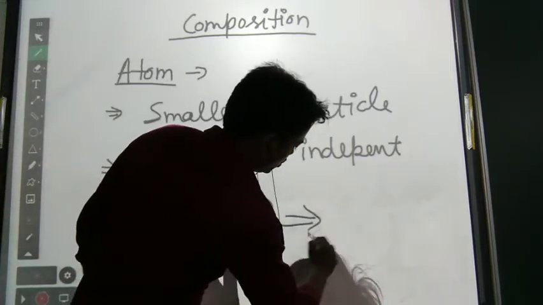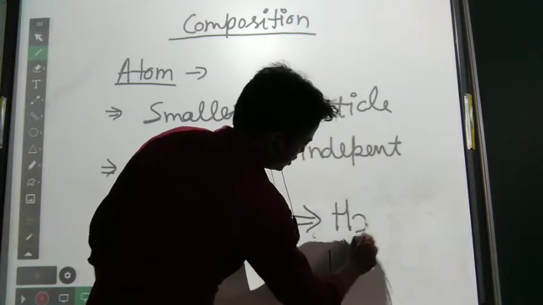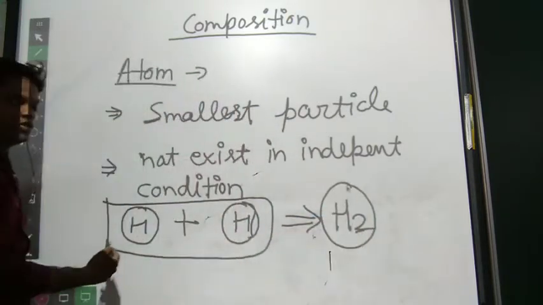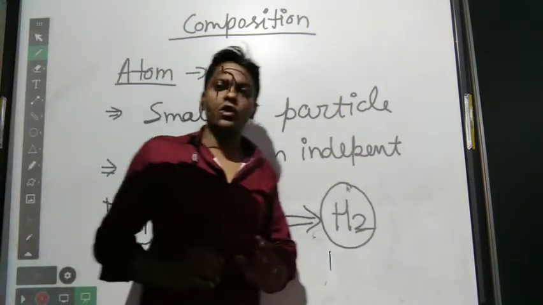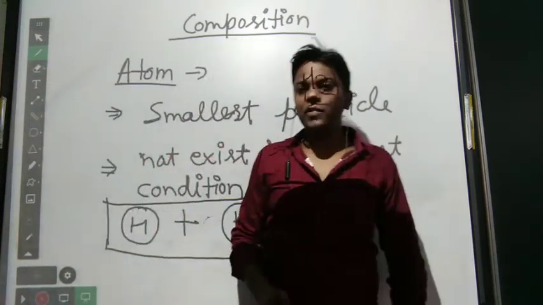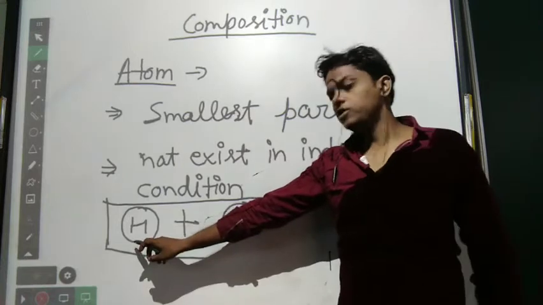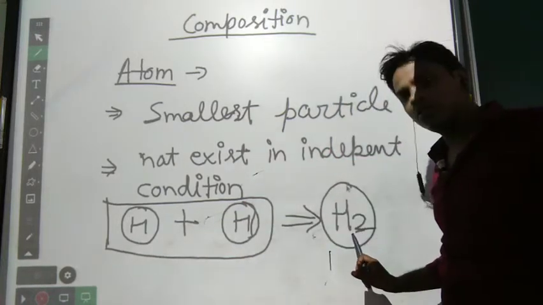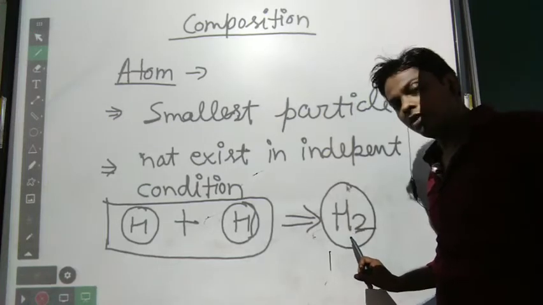That's why hydrogen is H2, because it is found in this form, not in this form. This one is independent, this one is independent, but this combined condition is not independent.